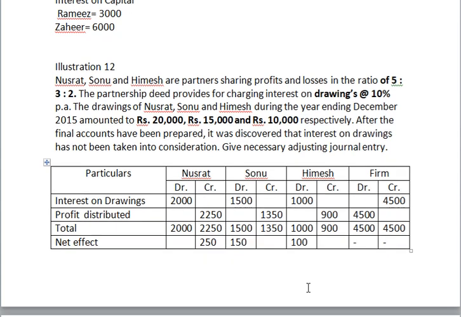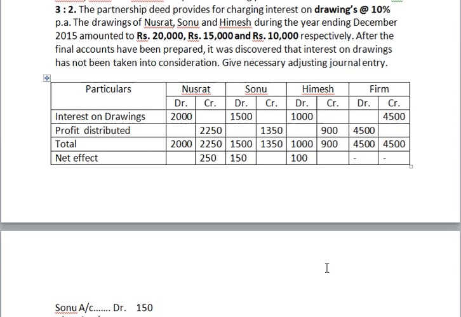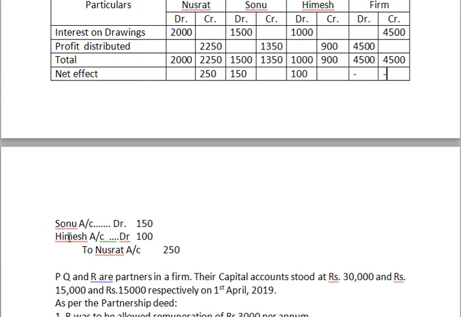So how to write the journal entry? This balance: Nusrat should get the credit balance 250, and Sonu 150 debit and Himesh 100 debit. So write the journal entry. Sonu account debit 150, Himesh account debit 100, to Nusrat account 250. So clear? One more example.